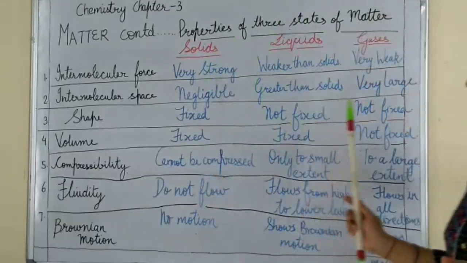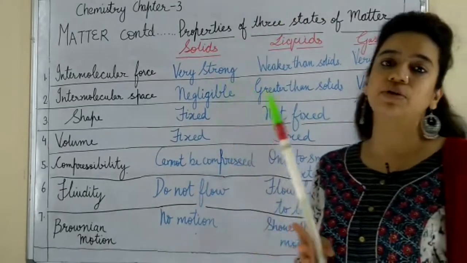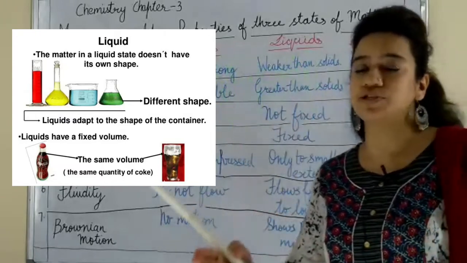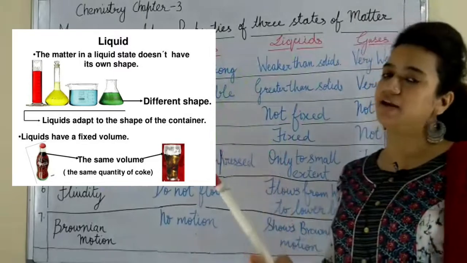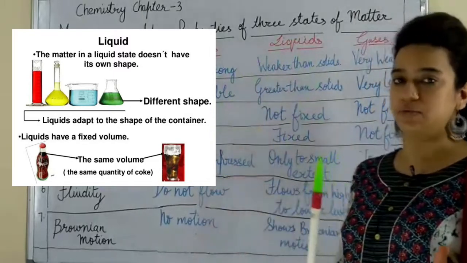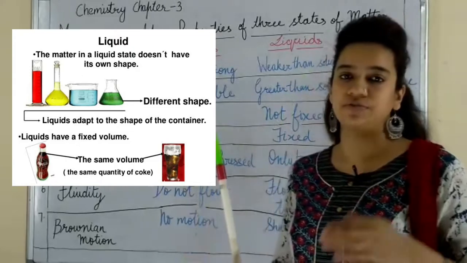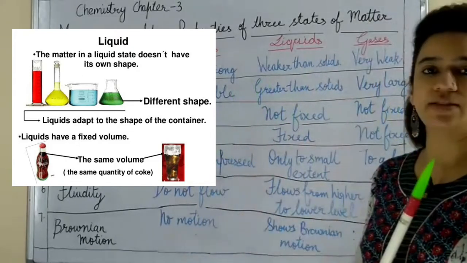Okay, now we will come to the shape. The shape cannot be fixed because particles are moving and they are free to leave their position. So they don't have a fixed shape. They take the shape of the container in which you keep the liquid. So if you keep a liquid in a glass, it will take the shape of the glass. If you put it in a jug or a jar, it will take the shape of that thing.